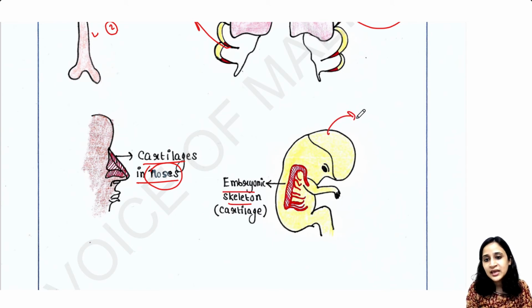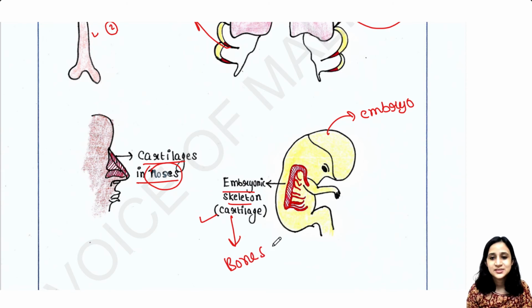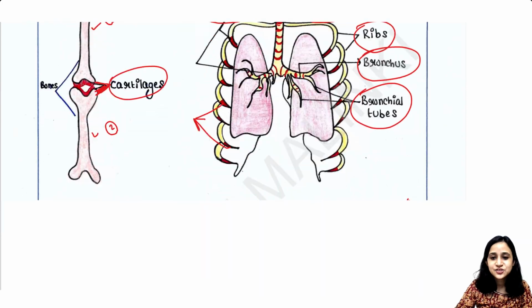This is the embryo, and the skeleton of the embryo is made up of hyaline cartilage, because the embryo doesn't have a huge amount of bones, rather it has cartilage, and when it becomes an adult, this cartilage is replaced by bones. So here also you will get this hyaline cartilage.